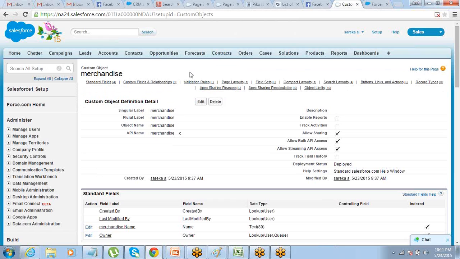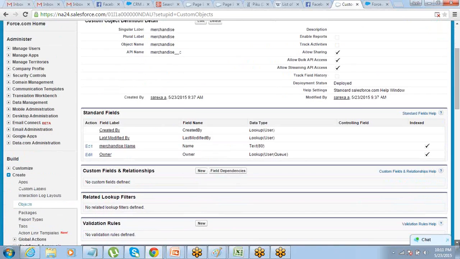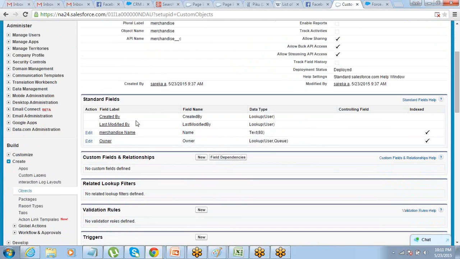Here you have all the fields of the merchandise object. By default, you will see that there are 4 fields already listed on this object. Created by, last modified by, owner, merchandise name.